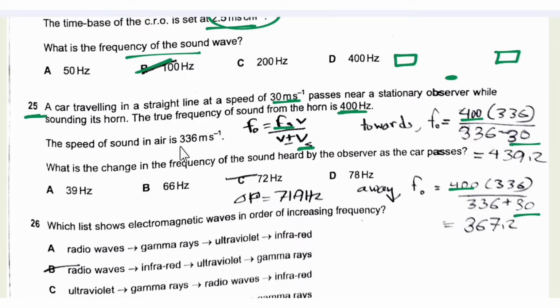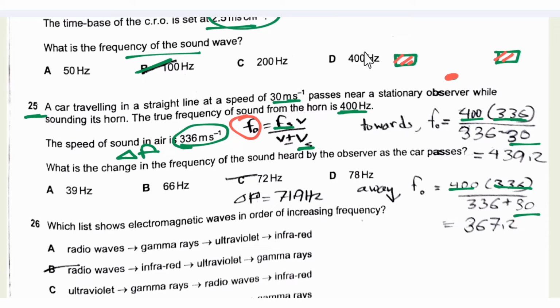So the speed of the sound in the air is given. So we know the speed of the sound in air, that is V. So the speed of the sound in air is 336. What is the change in frequency? That is the change in frequency of the sound heard by the observer as the car passes. So this is a Doppler effect question, and suppose this is the observer and the car moves towards the observer, then moves away from the observer, and we know the equation, that is fO is equal to fS V over V plus or minus Vs, where we need to find the value of fO.